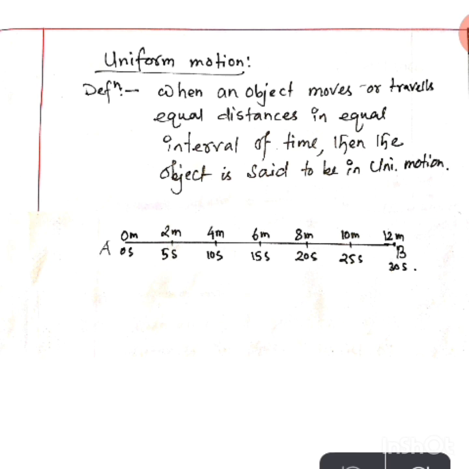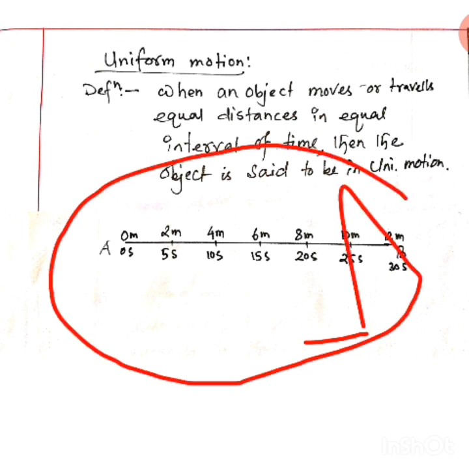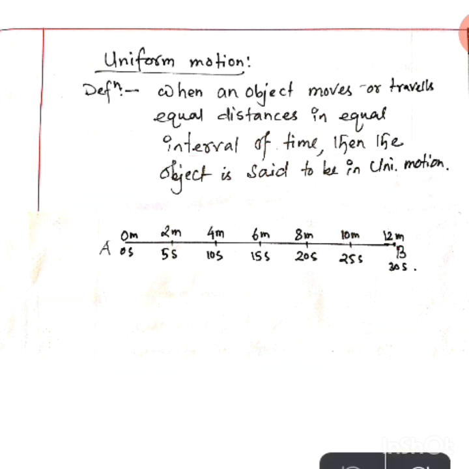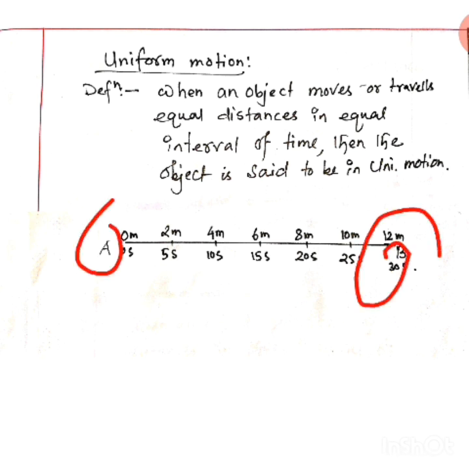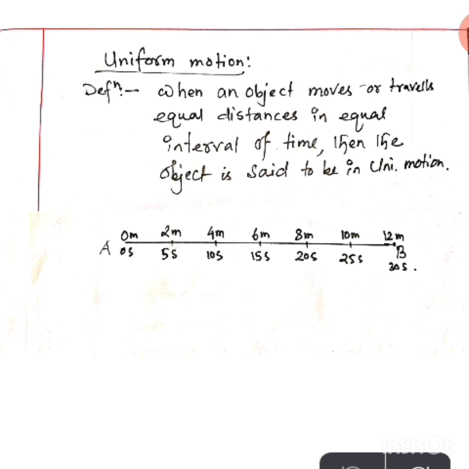So you have to understand what is an interval of time and what is equal distance. Remember one thing: whenever you find a time interval, it is always found by subtracting the initial time from the final time. Suppose, in this example, one object is moving from point A to point B.